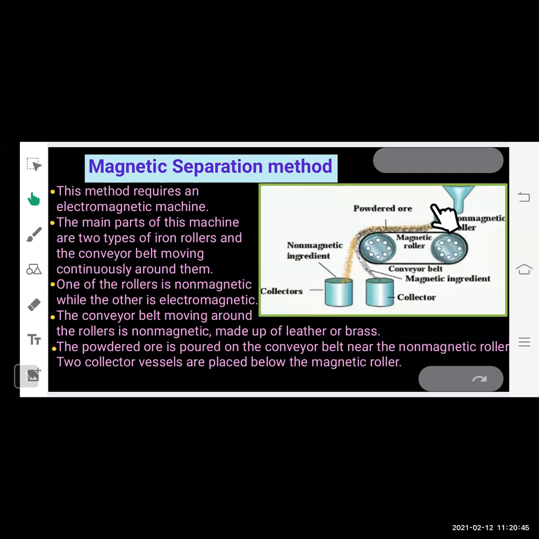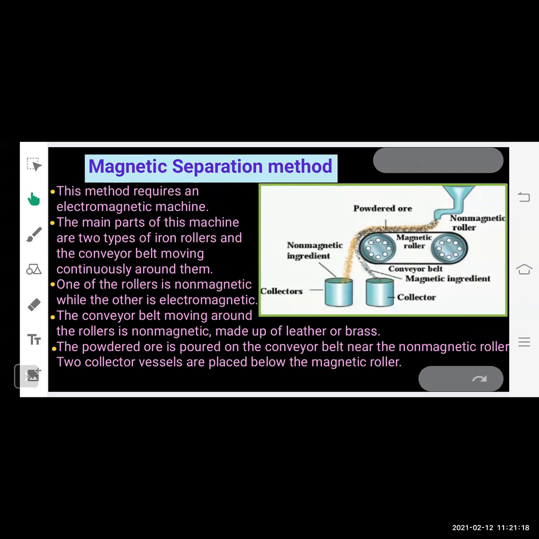And here you can see when the powdered ore moves on the conveyor belt, because as I told you, it is used for the ores which are magnetic in nature. So it contains the magnetic ore and along with that non-magnetic gangue particles, right? So when the mixture of gangue and the magnetic ore moves over the conveyor belt, what happens? You can see here the non-magnetic material gets collected in one container, and the magnetic material gets collected in the second container.